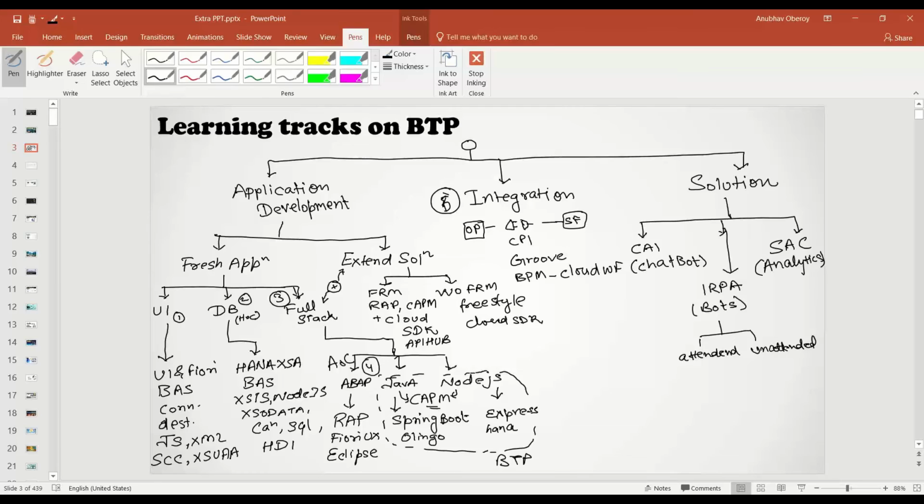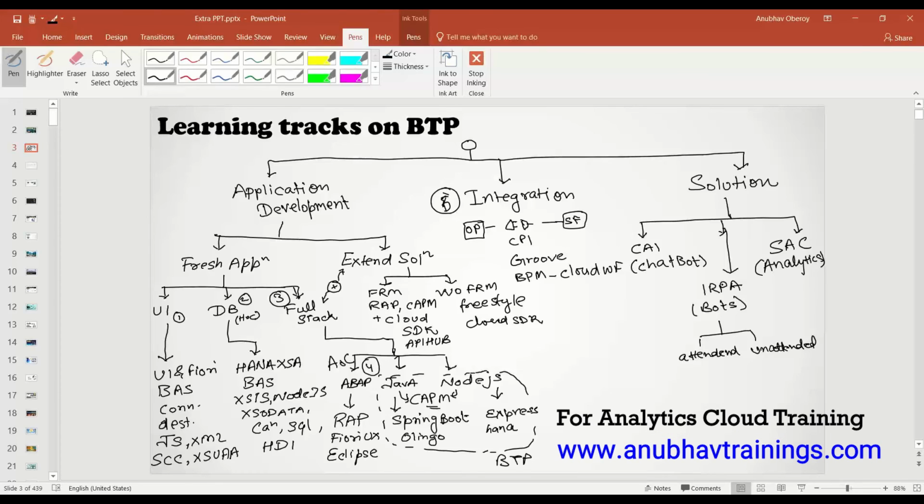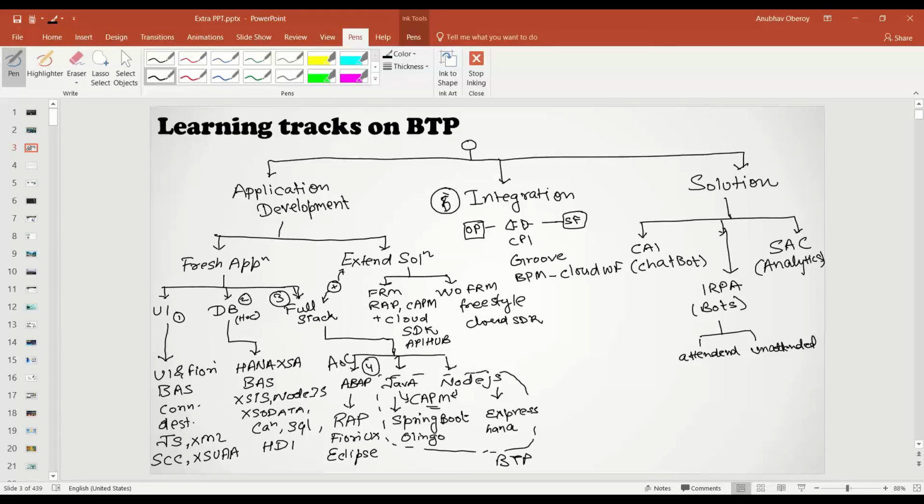Apart from that, BTP also offers a lot of machine learning services like the document service and the OCR service. So there are different services powered by machine learning, powered by Leonardo, and a lot of other services, which are kind of small sets of chunks. But broadly, this is the kind of development.